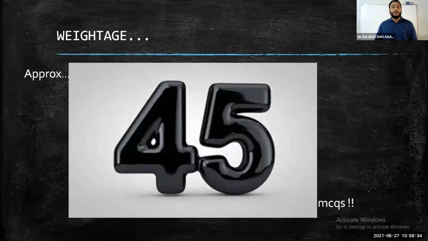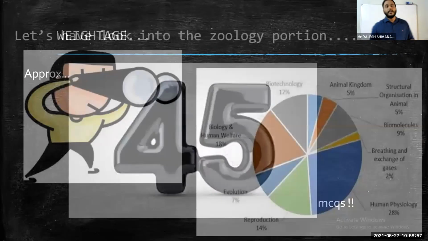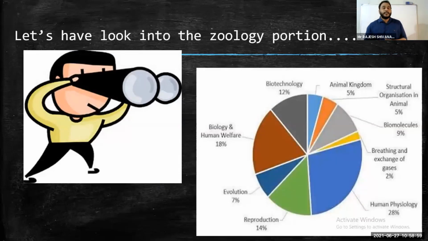Sometimes botany 60% and zoology 40%. We cannot speculate what number of questions will be asked from zoology or botany. So we consider equal weightage and work equally, giving the same kind of energy and dedication to each subject. That's good.